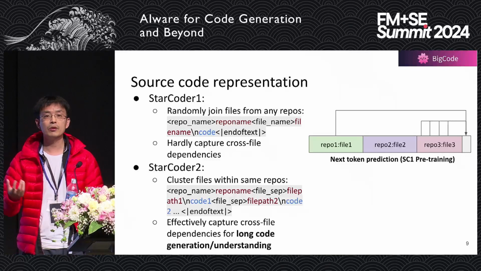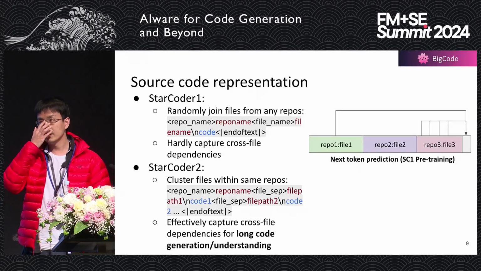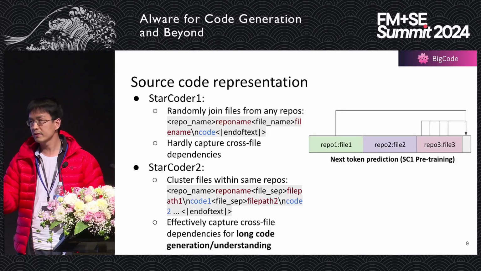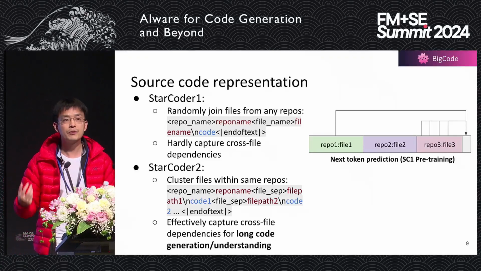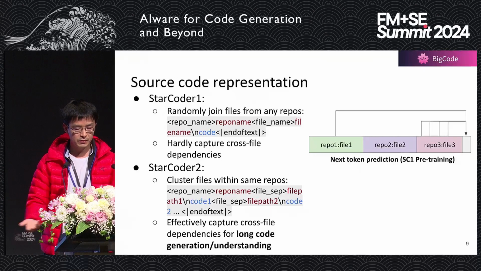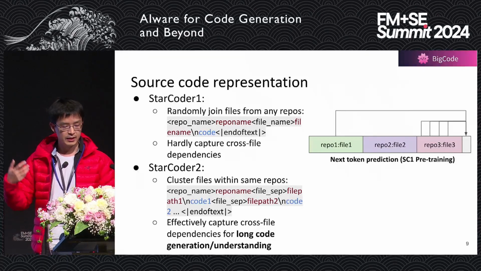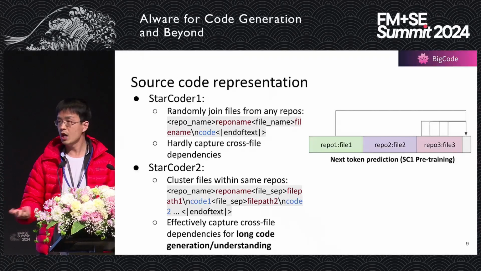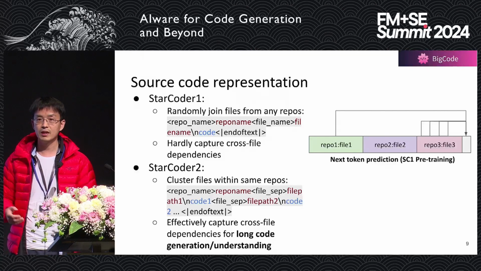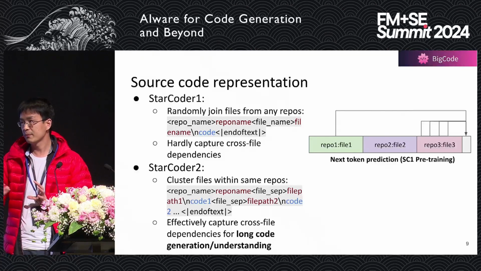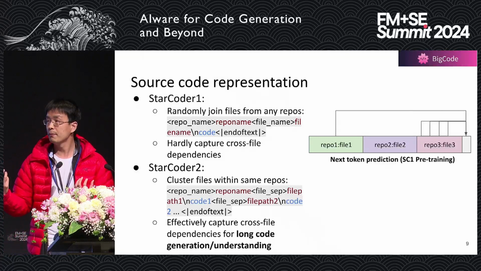So in this way, the models can be pre-trained to learn the cross dependencies across different files from the same project because they are joined together during the pre-training phase. So in this way, we can effectively capture the cross-file dependencies for long code generation, long code understanding. That's why we can generate a lot of long realistic programs based on simple prompts.